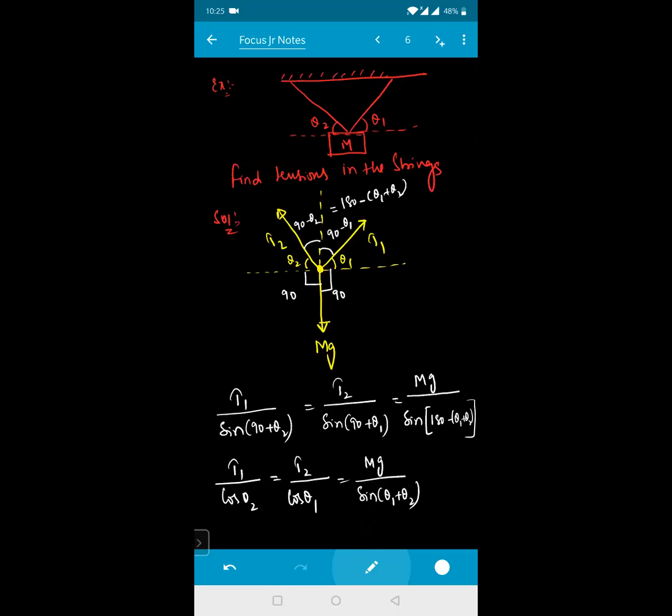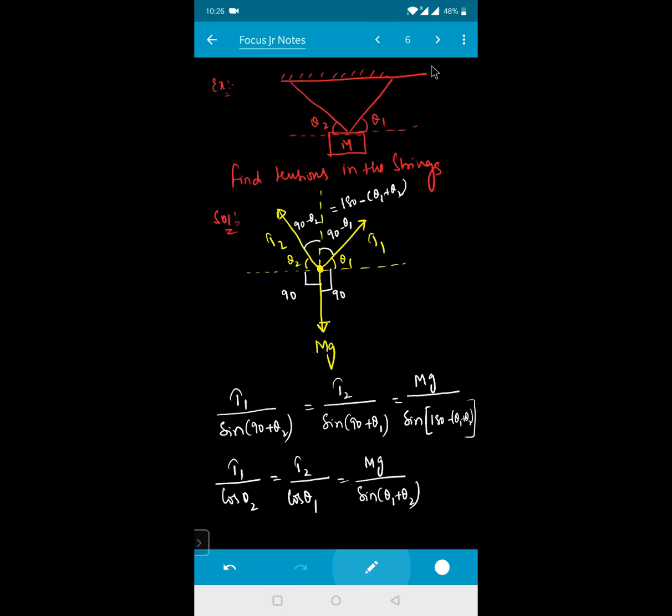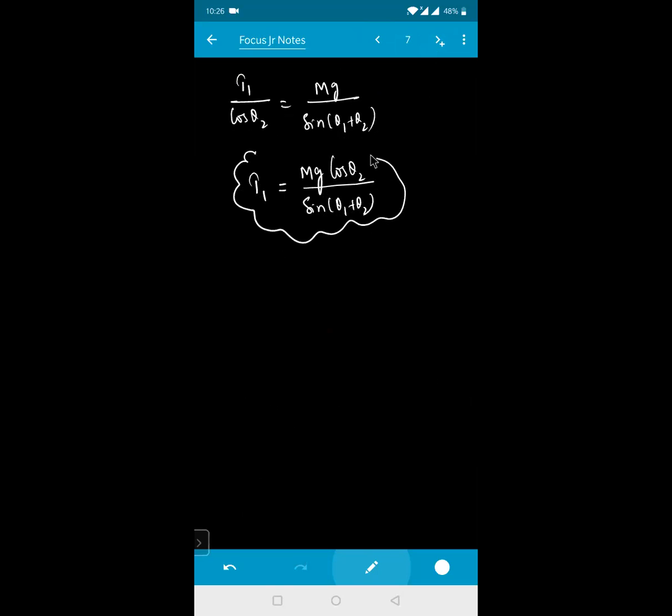Now simplify the value of T1. Equate T1 to this one and equate T2 to this one, so I can now equate the relation. T1 divided by cos of theta 2 is equal to mg divided by sine of theta 1 plus theta 2. That means T1 will be equal to mg into cos theta 2 divided by sine of theta 1 plus theta 2. So this is the value of T1.